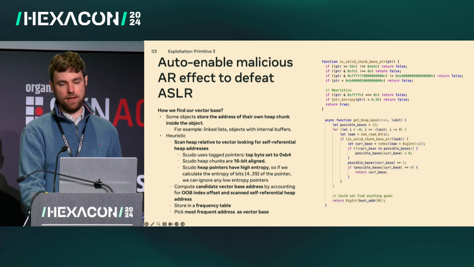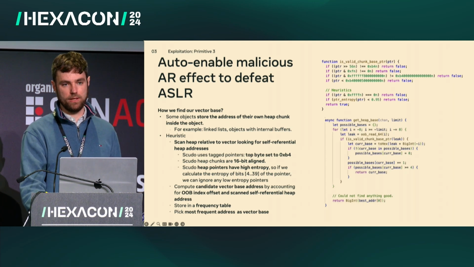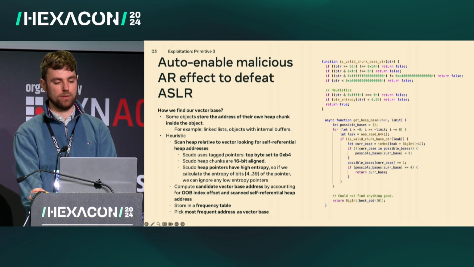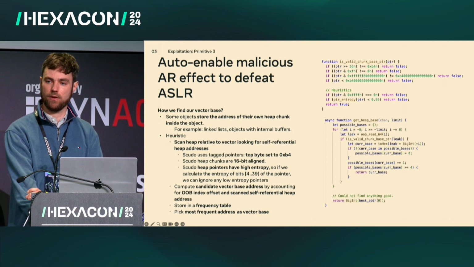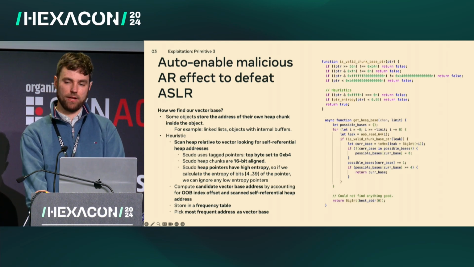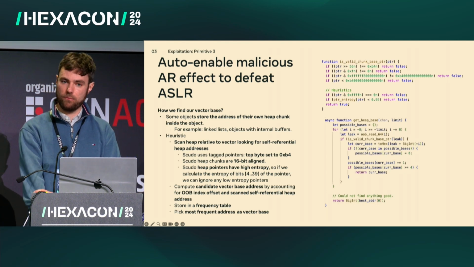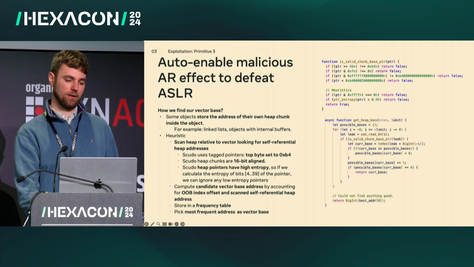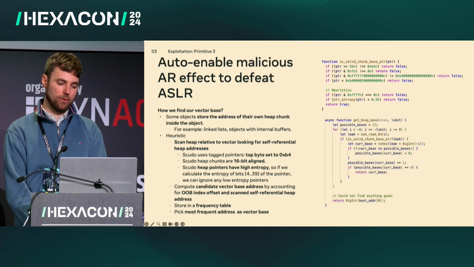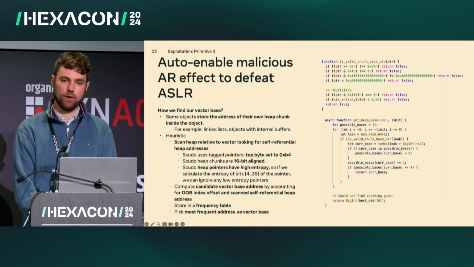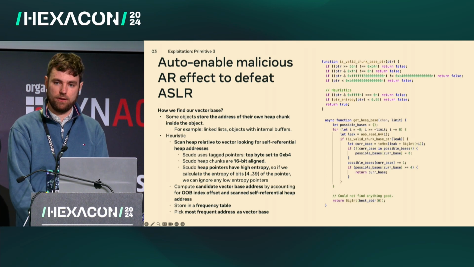For each of these candidate pointers we find, we use the pointer value we read with the index we used to read it to calculate a candidate base address for that vector. This may or may not be the correct base address. If the pointer we read is actually a self-referential pointer, then this is the correct address.